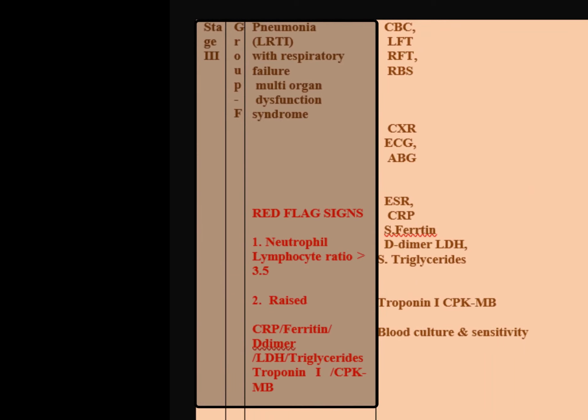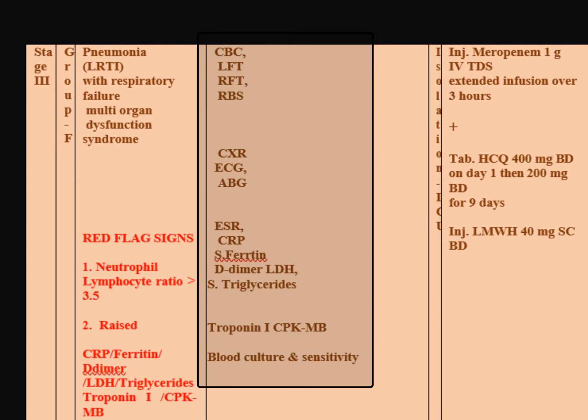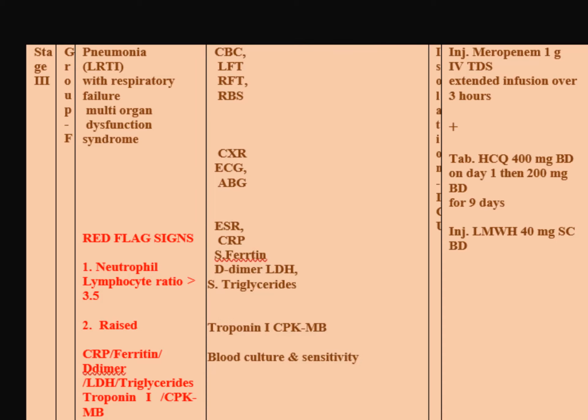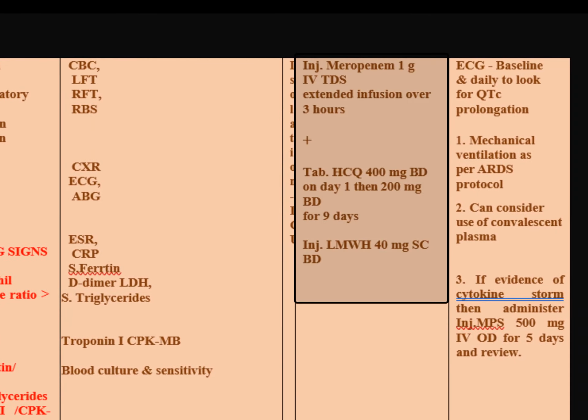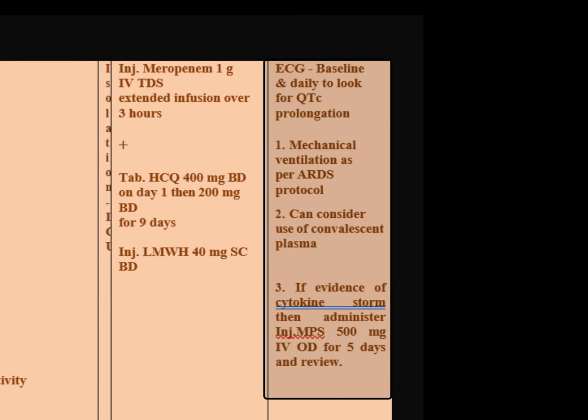Let's look at the last group. F stands for fatal. There is pneumonia, respiratory failure, and multi-organ dysfunction. Workup is almost the same. Here blood culture and sensitivity gets added. Treatment part: meropenem along with HCQS and low molecular weight heparin. Heparin here is now BID, meropenem is 1 gram TID infusion. Mechanical ventilator as per protocol. If there is a cytokine storm, MPS, methylprednisolone in high dose over 5 days, which we'll see in the next part.